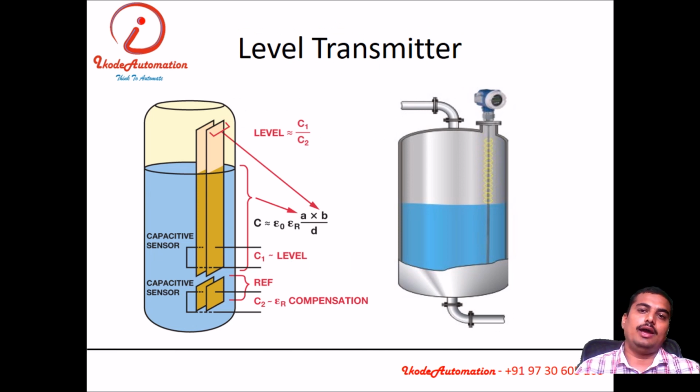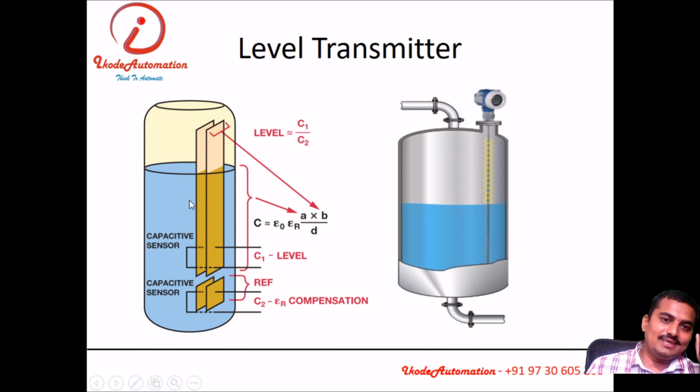Now the next example of the analog sensor is level transmitter. We know what is the capacitance. This is capacity level transmitter. We know what is capacitor. Capacitance, that capacity of that capacitor to store the energy. So that is totally depending upon the area of the plate, and distance between two plates, and the dielectric material available in between these two plates.